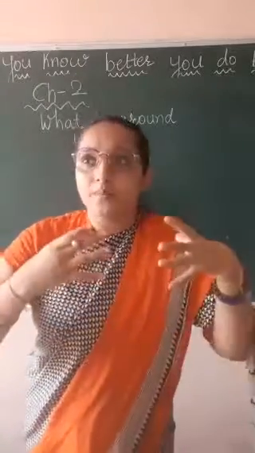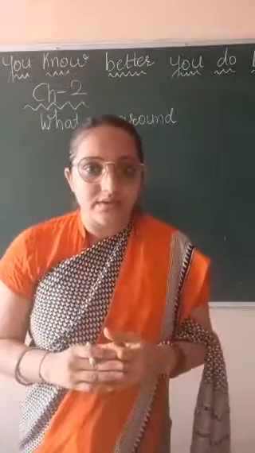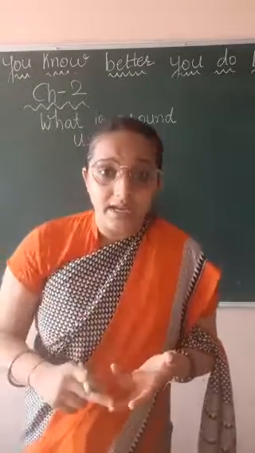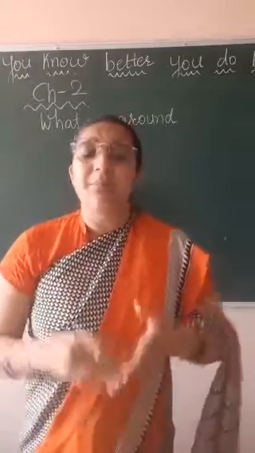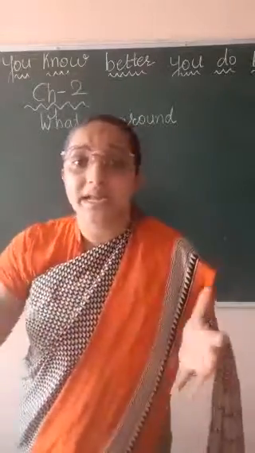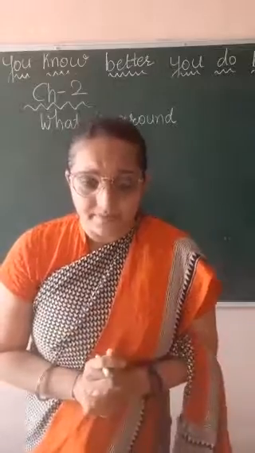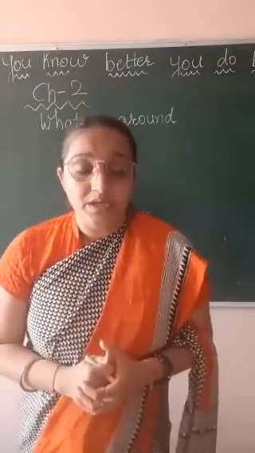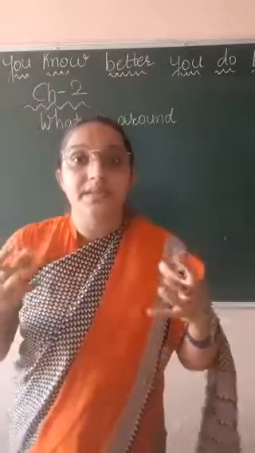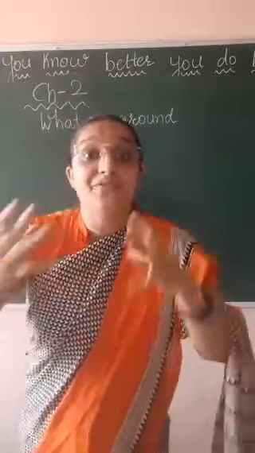Now we can observe many things around us, right? Plants, animals, river, lake, vehicles, many things, right? We observe many things in our day-to-day life around us. So how do these things come into that form?